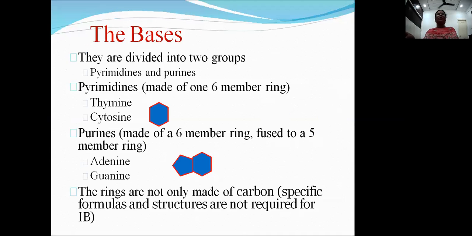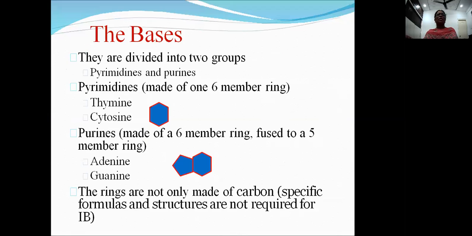The nitrogen bases present in the DNA structure are classified into two groups, purines and pyrimidines. Pyrimidines are made up of a single six-member ring structure. They are thymine and cytosine, whereas purines are made up of a six-member ring fused with a five-member ring.